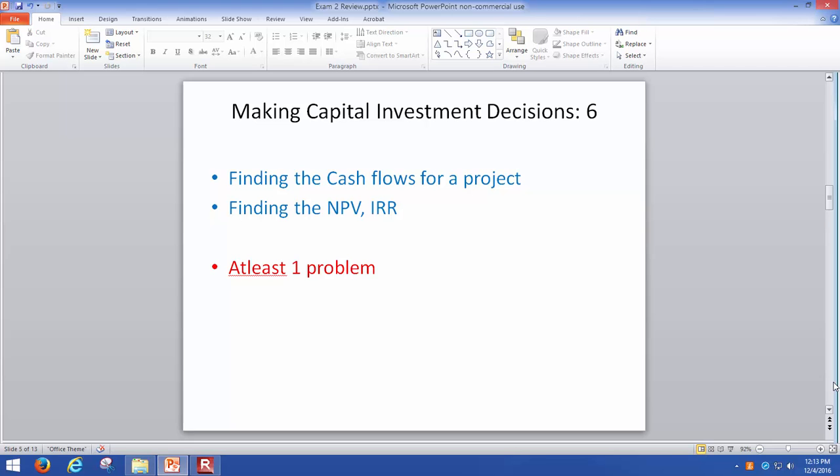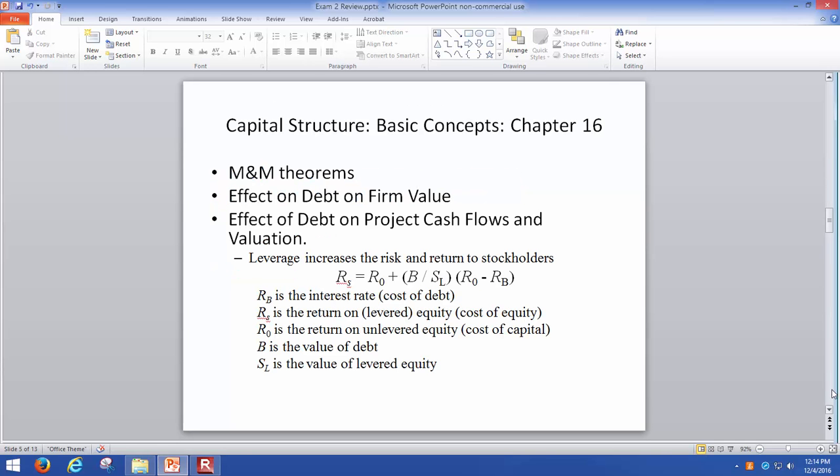So again, just like I told you before, you can certainly write down all the steps you need to figure out the cash flows from the operating cash flows, how you go to the cash flows, figuring out the salvage value, and finally figuring out the NPV or the internal rate of return. Now that is something you covered in the previous exam, and definitely you want to go back and make sure you review the material. So you will get at least one problem from here.